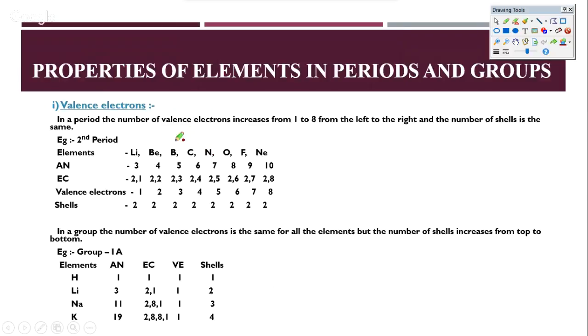the variation of valence electrons. Now in a certain group, you will find that the number of valence electrons remains the same. So, for example, take group 1A: hydrogen, lithium, sodium, potassium. The atomic number is 1, 3, 11, 19. The electronic configuration is this. So you'll see that the number of valence electrons is all 1, always 1. But the number of shells increases. Why? Because now we are going through different periods, so the number of shells will of course keep on changing. Okay, so these are the valence electrons that we know of.